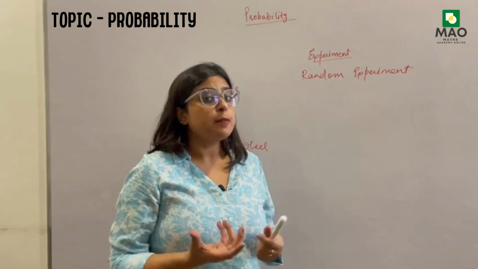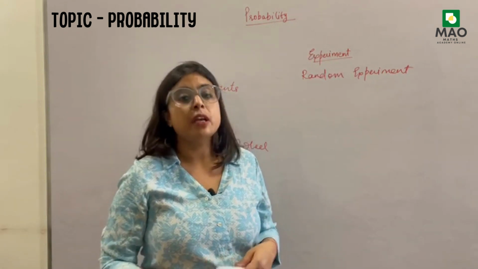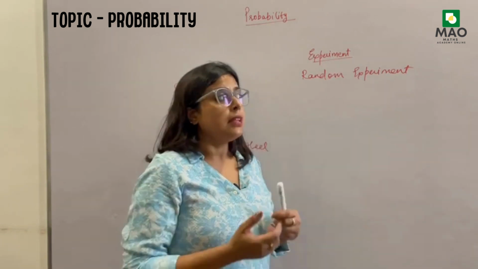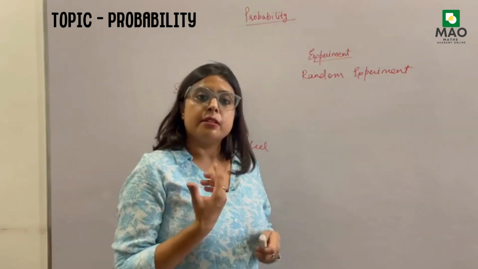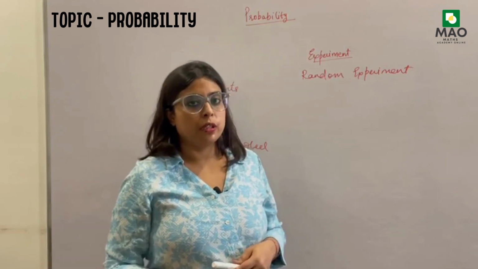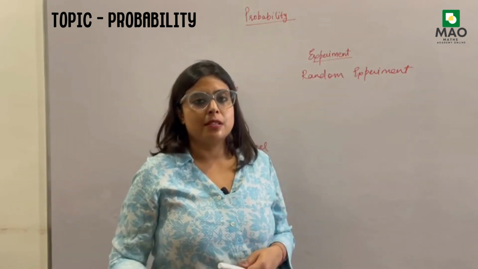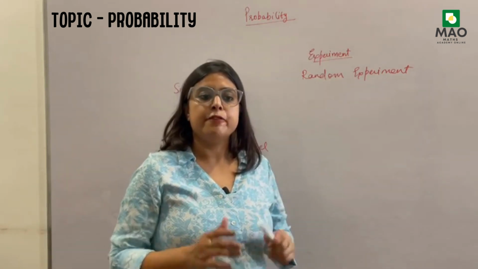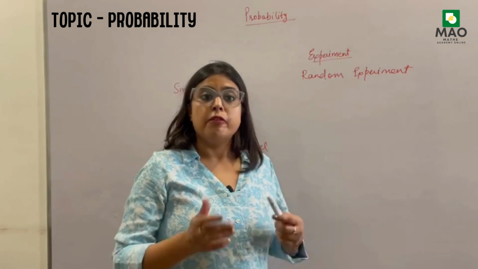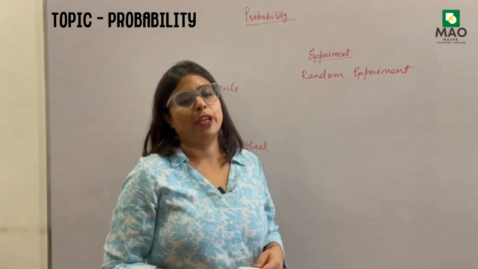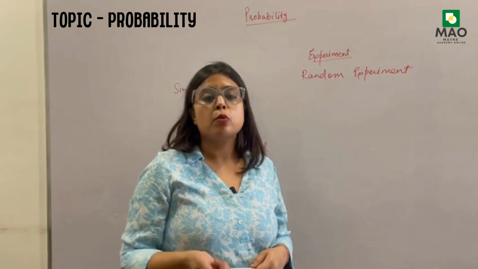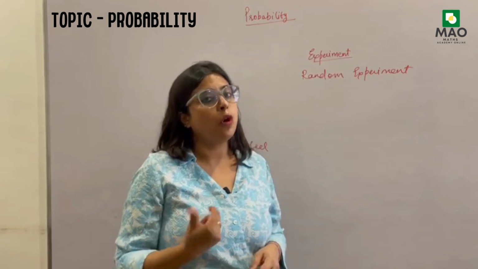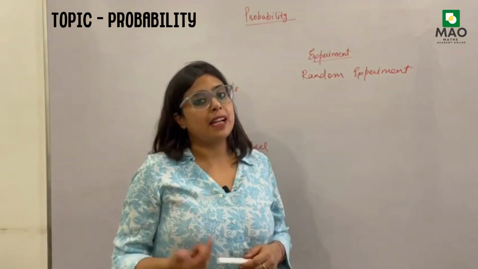Sums like this come, where this is a random experiment and the person doesn't know anything about the outcome, so tell what the chances of this event are. When you don't know what answer is going to come, like if I throw a coin right now, I don't know whether head will come or tail will come, this will be a random experiment.